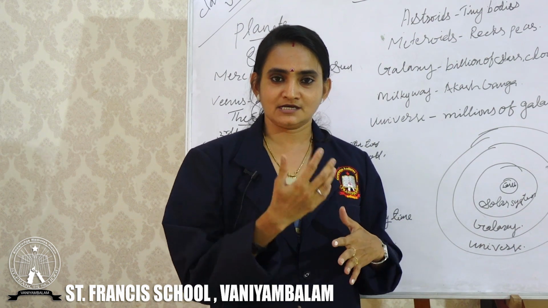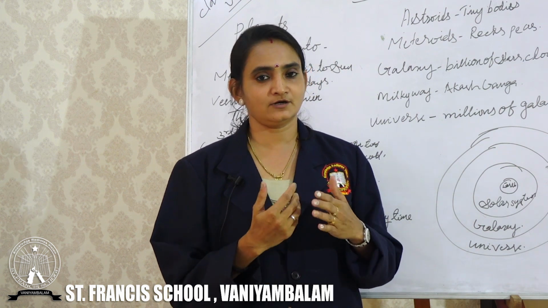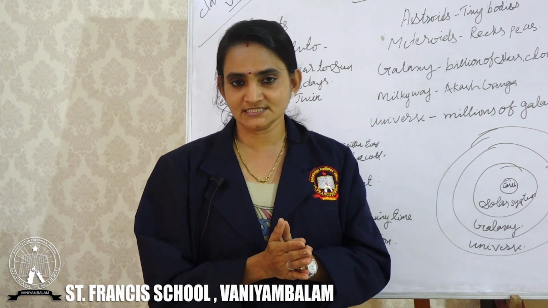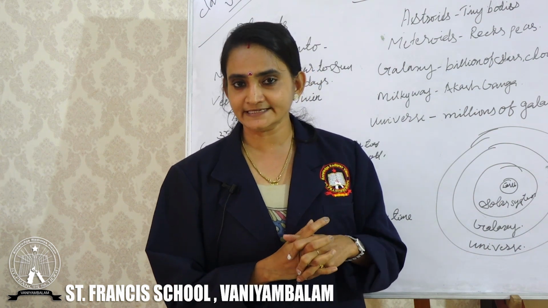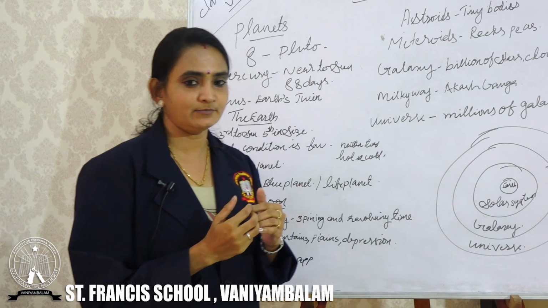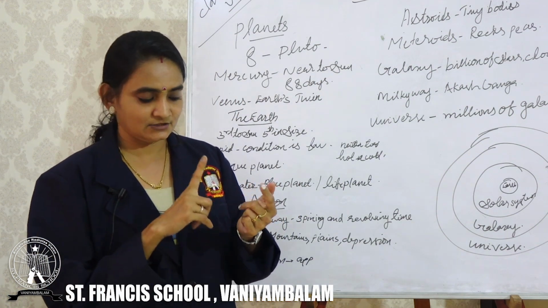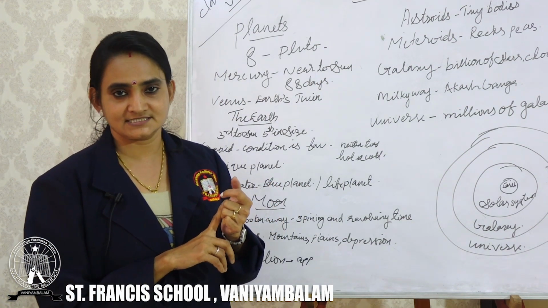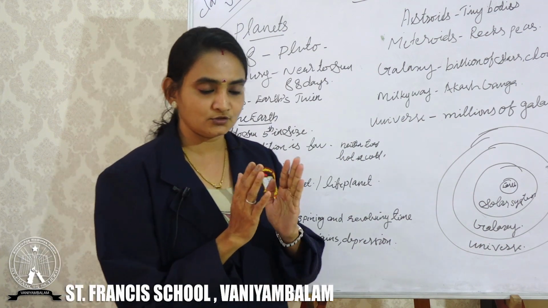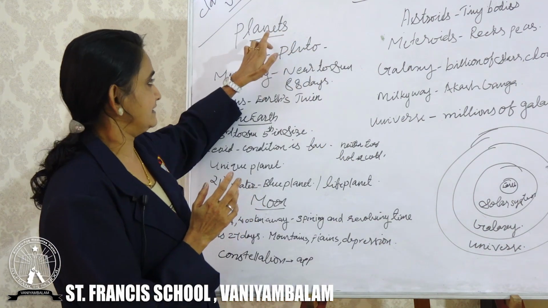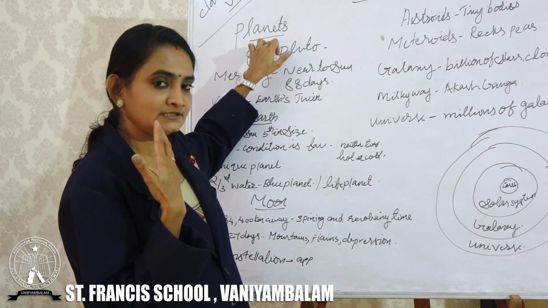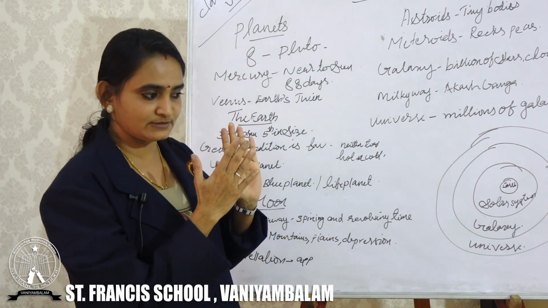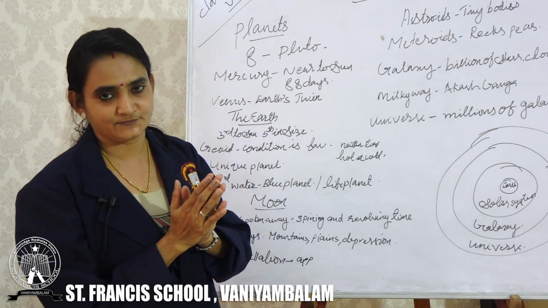So, last period we learned about the celestial bodies, stars, planets, etc. Don't you remember that? Yes, we learned about the stars, planets, constellations, all the things. So now we are going to learn about the planets. Last time I explained what planets are and what the difference is between a star and a planet.